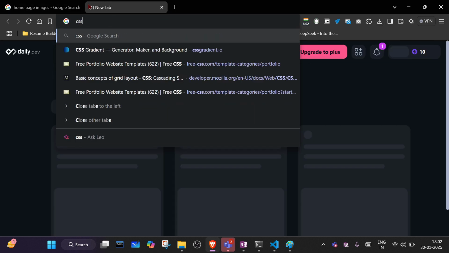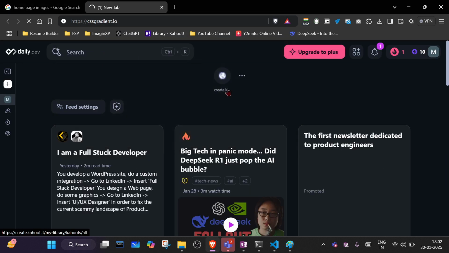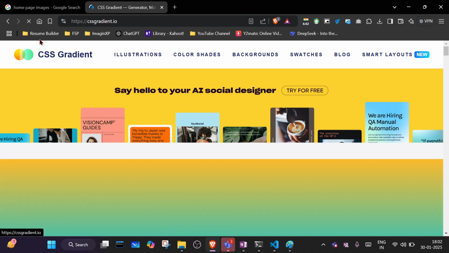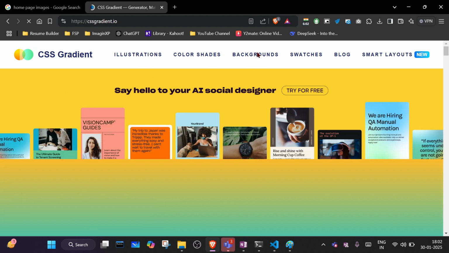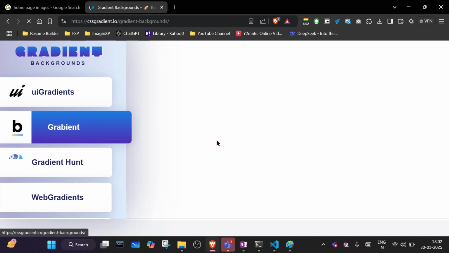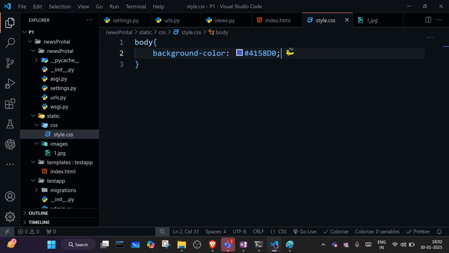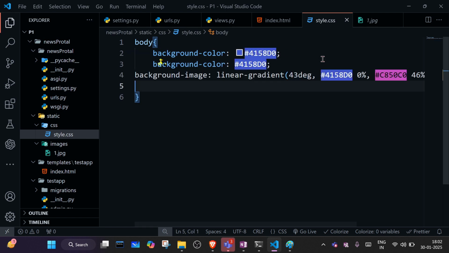CSS. There is a website called CSS Gradient. From here also we can choose the color. Here we have background. Okay, suppose I am copying this color and I will paste it here.